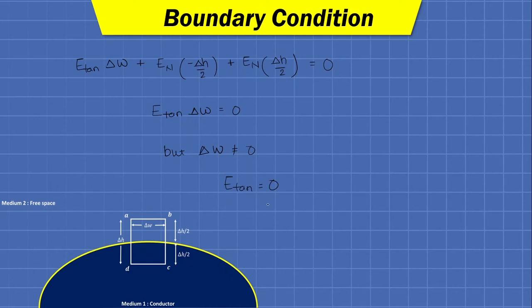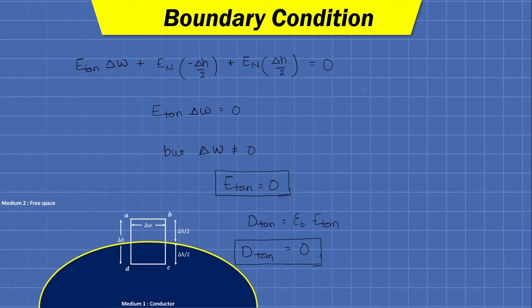And as E tan equals 0, we can write D tan equals epsilon 0 E tan, and putting E tan equals 0, we have D tan, the tangential component of density, equal to 0. So the first two results we have derived from the condition of conservative fields, and these two results are